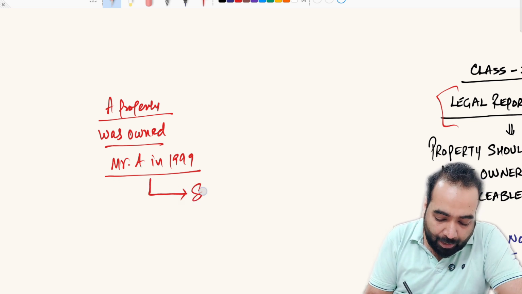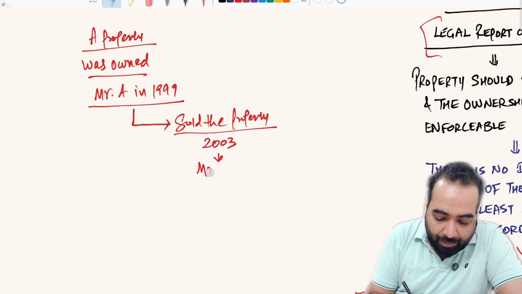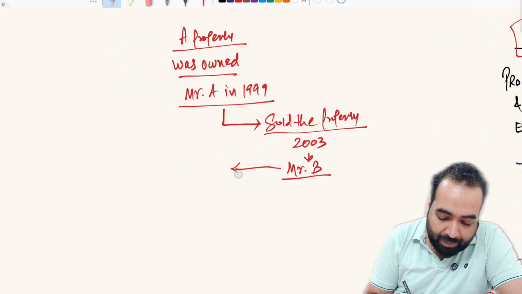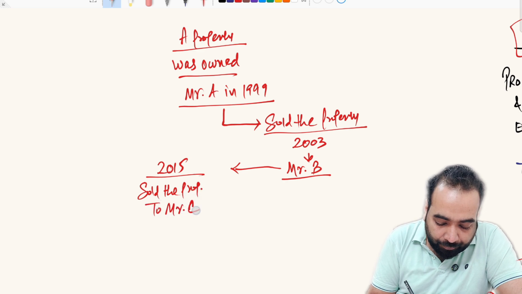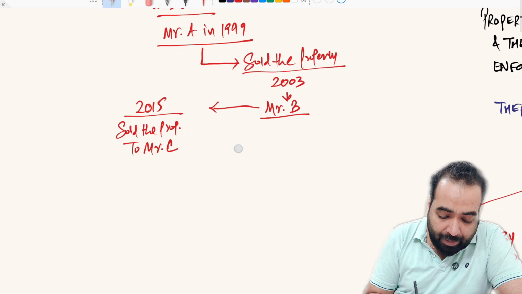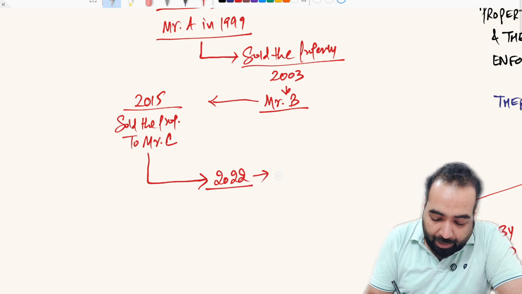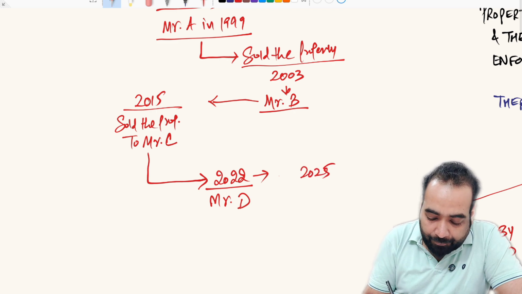Later on, he sold the property in 2003 to Mr. B. Then Mr. B sold the property in 2015 to Mr. C. After that, in 2022, Mr. C sold the property to Mr. D. And now it is 2025.